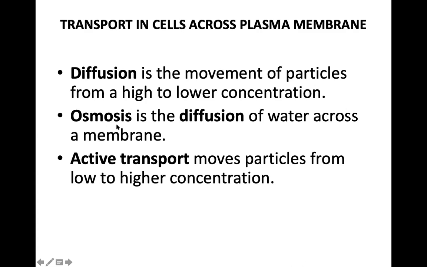In osmosis, the particles are not moving. The water will move across a semi-permeable membrane. That is the place from where the water is more to the place where the water is less. And in active transport, the particles are going to move from a region of low to higher concentration.